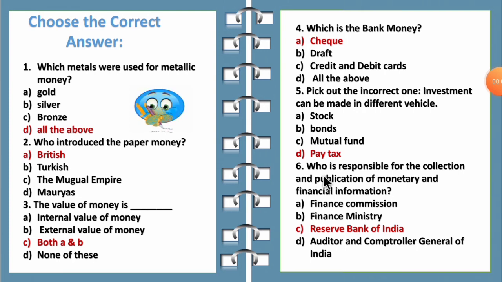Then sixth question, who is responsible for the collection and publication of monetary and financial information? Option A, Finance Commission, B, Finance Ministry, C, Reserve Bank of India, D, Auditor. So children, the correct option is Reserve Bank of India.